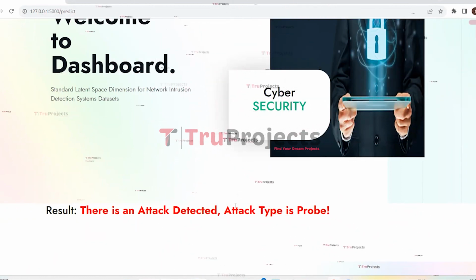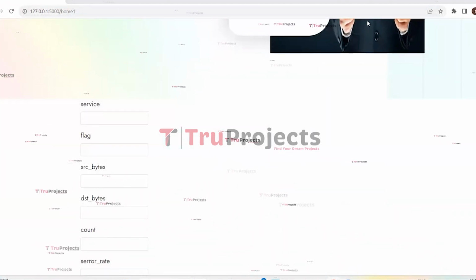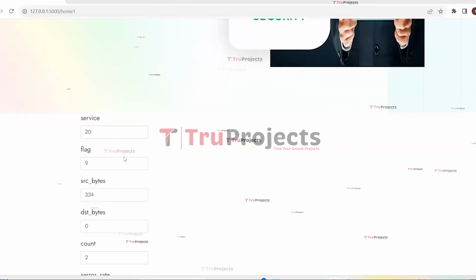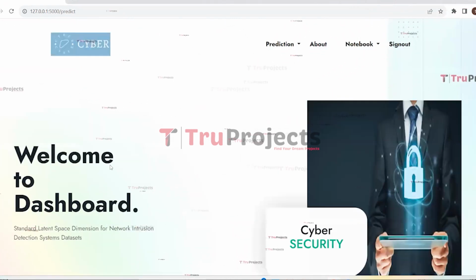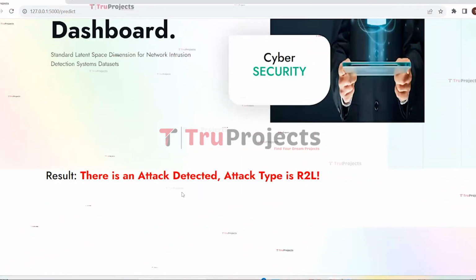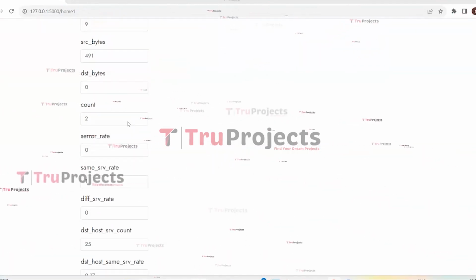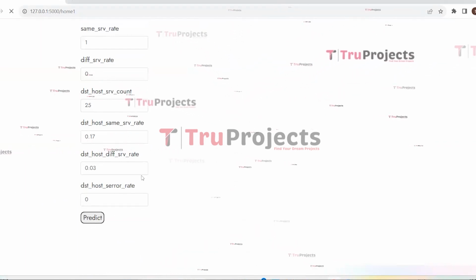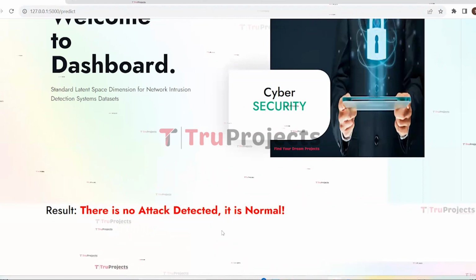Now we will give other set of parameters. I have given the input values, and now we will click on predict. So here we can see that there is an attack detected and the attack type is R2L. Now we will give other set of parameters. So here I have given all the parameters, and now we need to click on predict. It is predicted that there is no attack detected and the attack is normal, which means there is no attack.